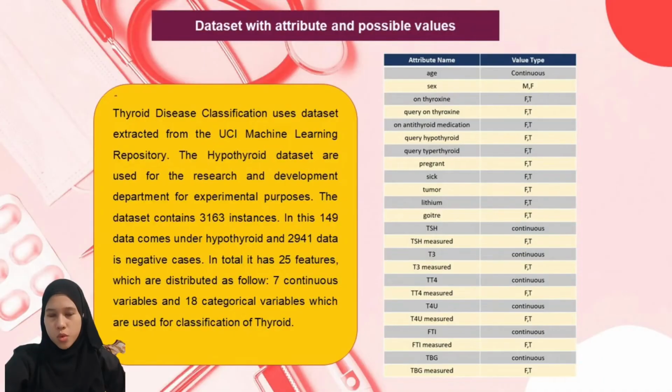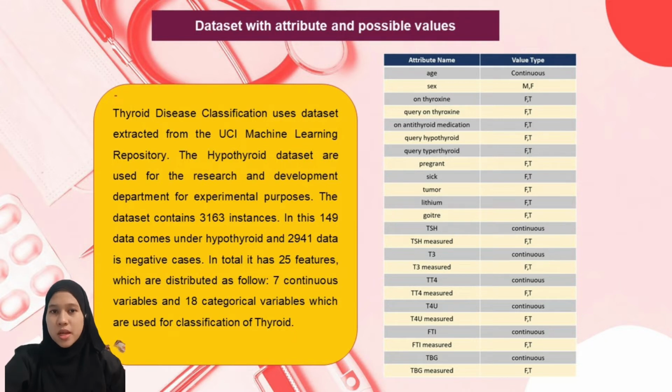Last but not least, for A1, the dataset with attributes and possible values. Since the thyroid disease classification uses a dataset extracted from the UCI machine learning repository, the hypothyroid dataset is used for research and development departments for experimental purposes. The dataset contains 3,163 instances. In this, 149 data come under hypothyroid and 2,941 data are negative cases.